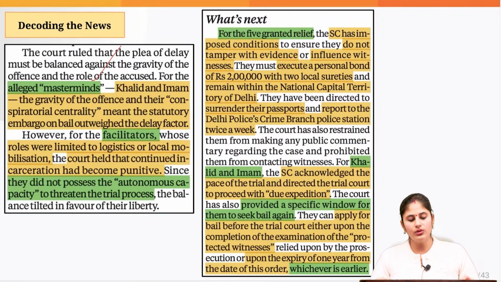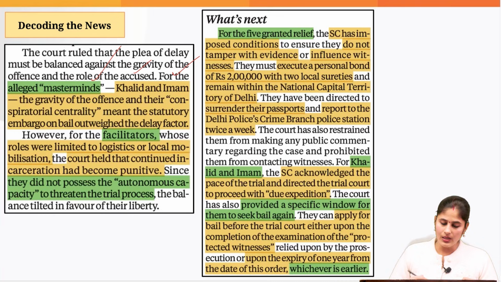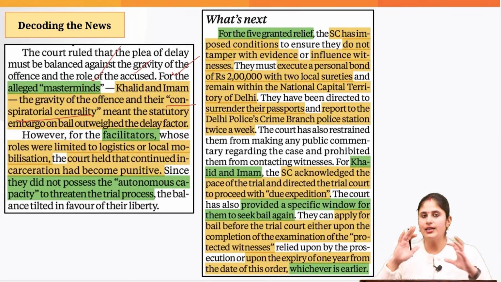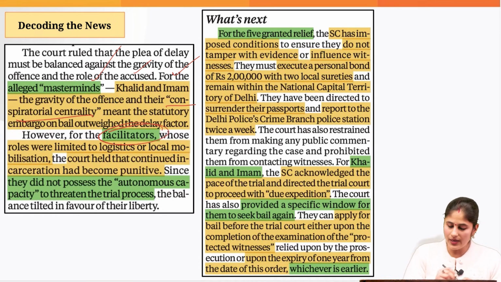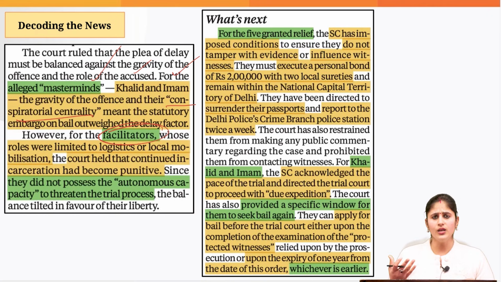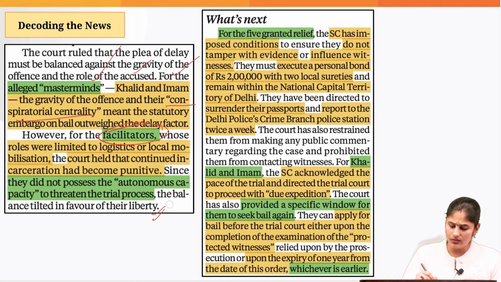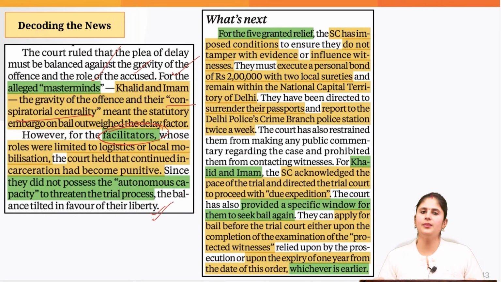And when it comes to the masterminds, that is Khalid and Imam, their offense more or less has been proved, and it has been proved that they were the masterminds of the riots that took place in 2020. When it comes to the other people, going by this logic, keeping them behind bars would not be proportionate.